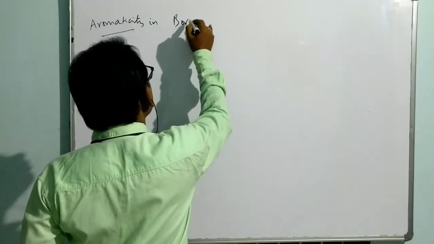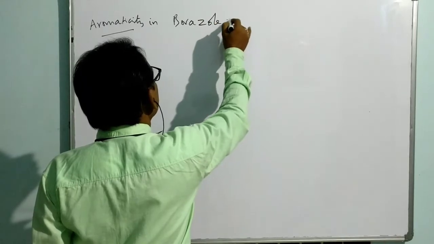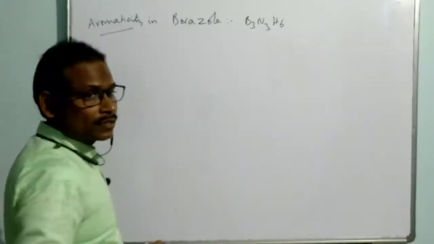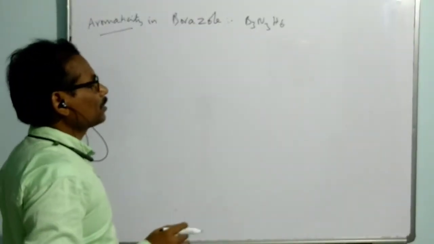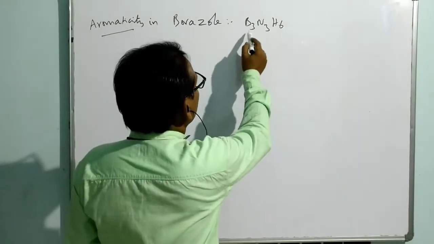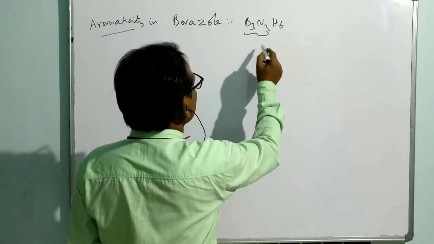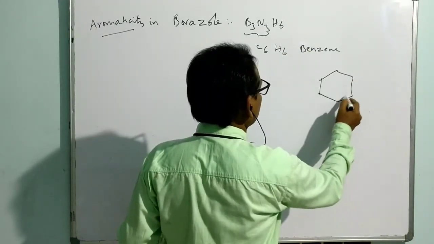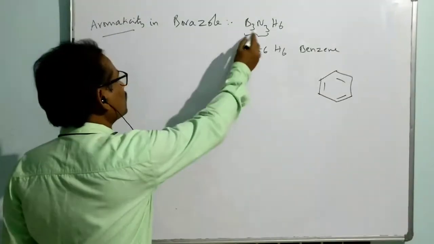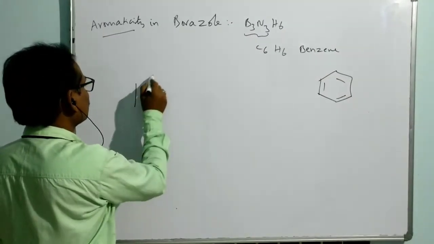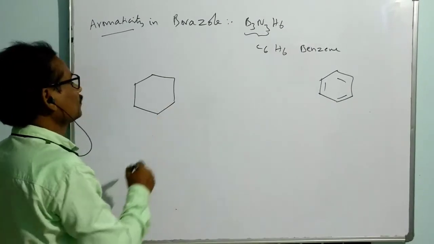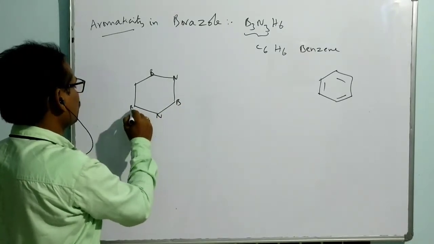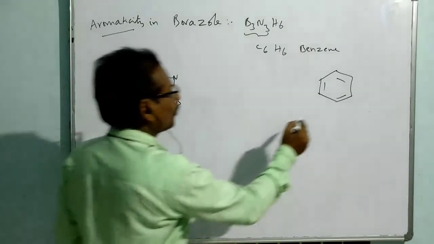See, in borazole, it is nothing but B3N3H6. Aromaticity in borazole. It is just similar to benzene, but in benzene we have 6 carbons in place of this part. Yes or no? This is benzene. Now what is this one? Right here, boron, nitrogen, boron, nitrogen, boron, nitrogen. Here everywhere hydrogen is there.